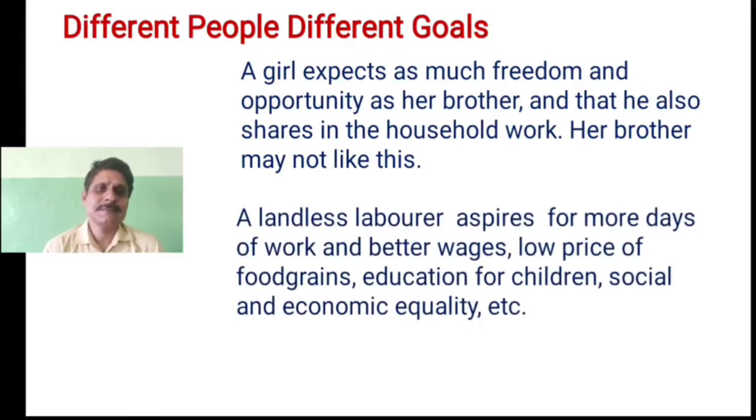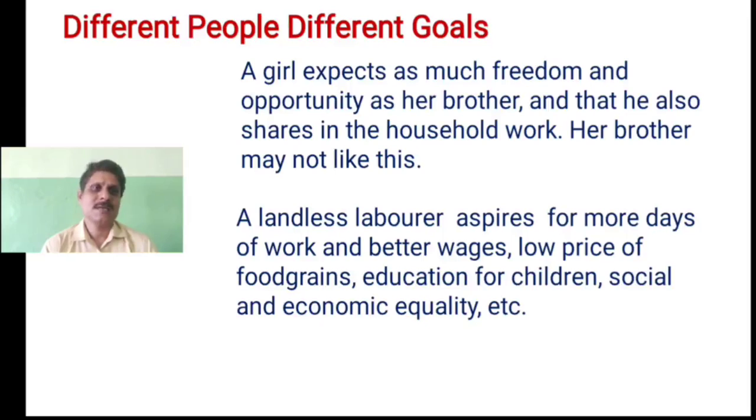Children, let us see another example. A landless laborer aspires for more days of work and better wages. Because he is landless, the only source of income for him is working in other people's fields. So he expects that he should be able to get more days of work, so that he will get continuous income, and also that he should be able to get better wages for his work.